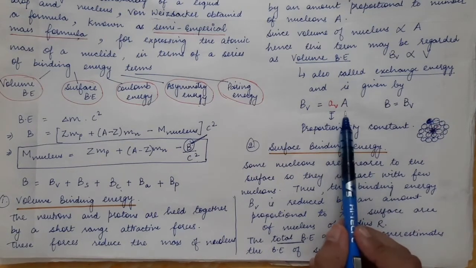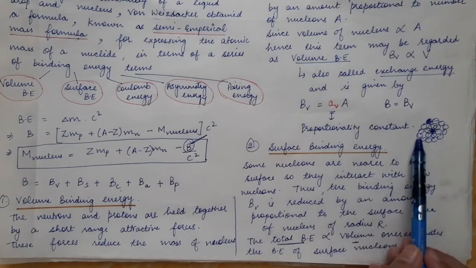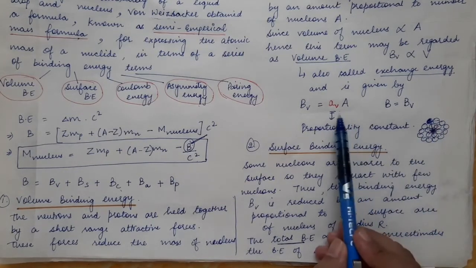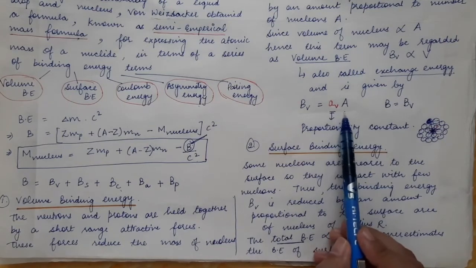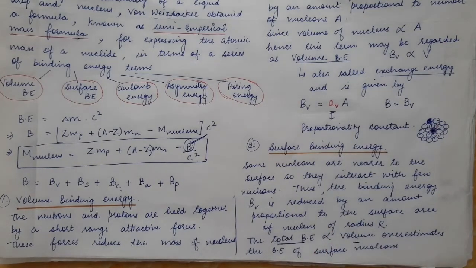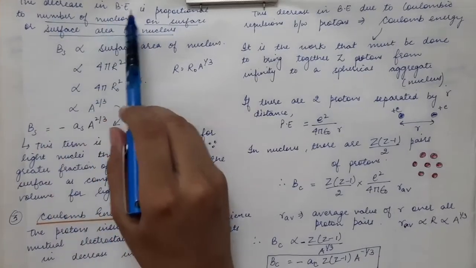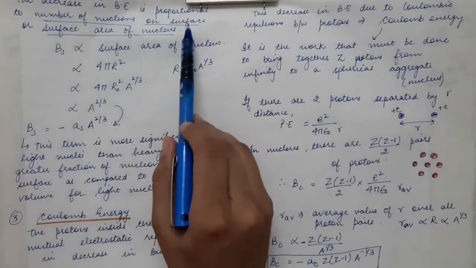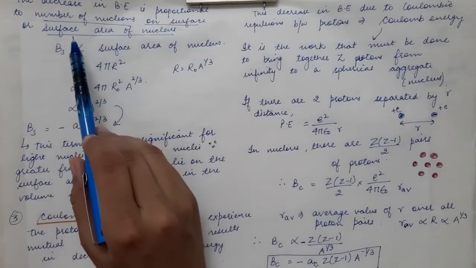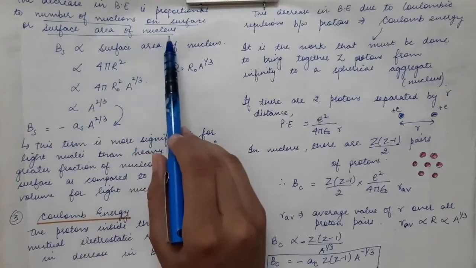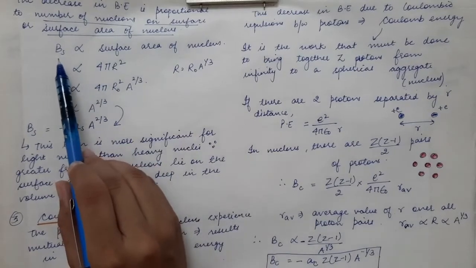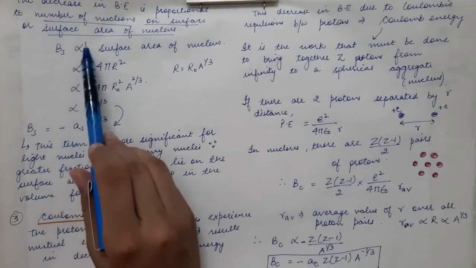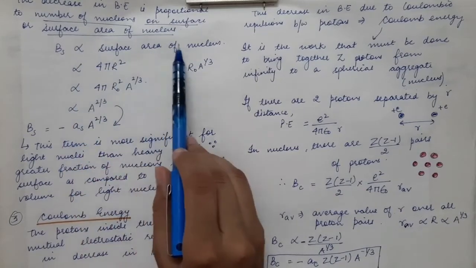The surface nucleons must also be taken into account, and therefore something has to be reduced from this particular term. Now the decrease in binding energy is proportional to the number of nucleons which are present on the surface, or you can simply say the surface area of the nucleus, and this is called the surface binding energy. So the surface binding energy is proportional to the surface area of the nucleus.